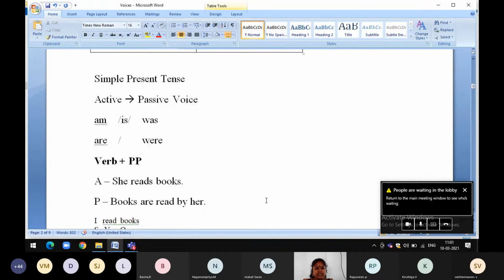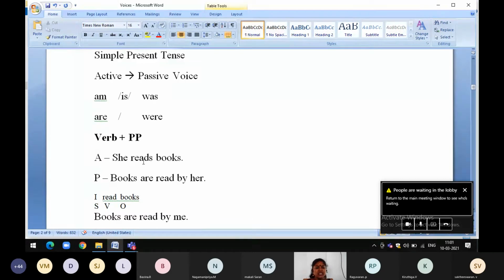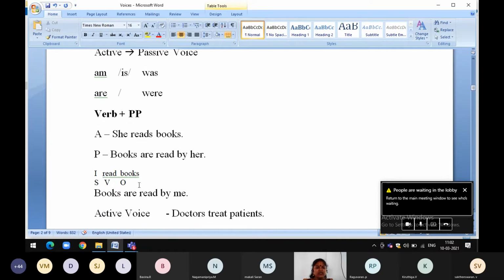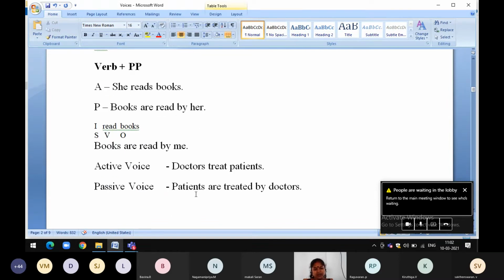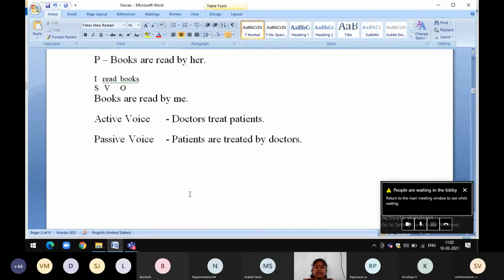Let us see some examples. She reads books. Books, plural form. So we use present tense verb are. Okay, it is plural. So are. Books are read by her. She will be changed into her. I read books. Books are read by me. Look at some other examples. Doctors treat patients. Patients are treated by doctors.